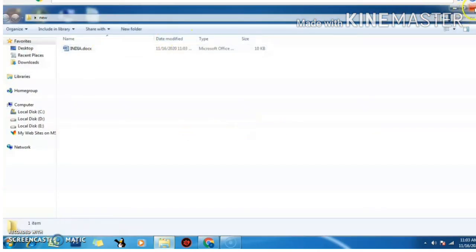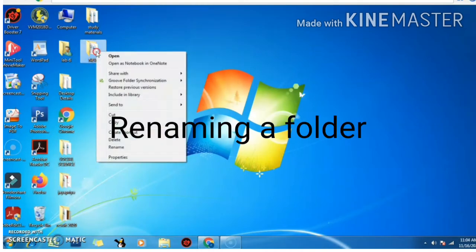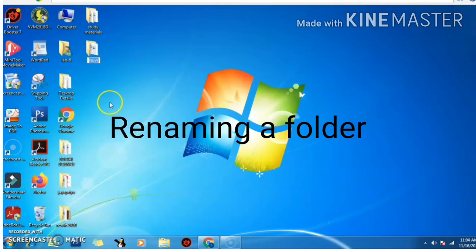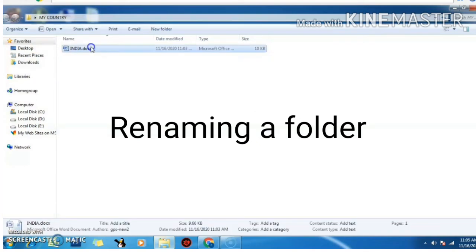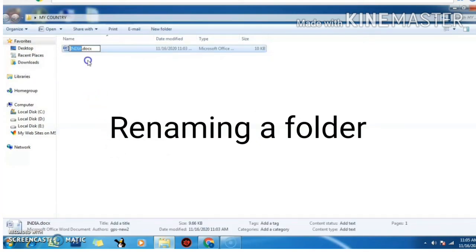Next is how we can rename a folder. Right click on the folder. The context menu will come, and from that click on the rename option and change the name of the folder. I am renaming it to my country. You can also change the file name. So open the folder and select the file. Click on the rename option and rename it to whatever name you want. Here I am renaming it to country.